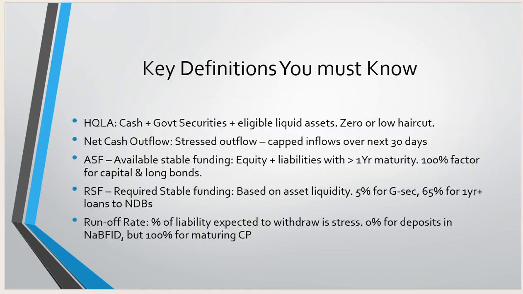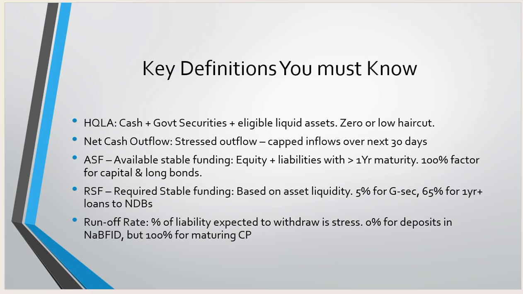First and most important definition, guys, you should know by heart is the high quality liquid asset. So what is a high quality liquid asset? It is the sum of the cash that the bank has, the government securities, and eligible liquid assets, with zero or low haircut. The bank should have enough cash, enough government securities, and eligible liquid assets that can be liquidated within 30 days, so that the bank has a sufficient liquidity coverage ratio.